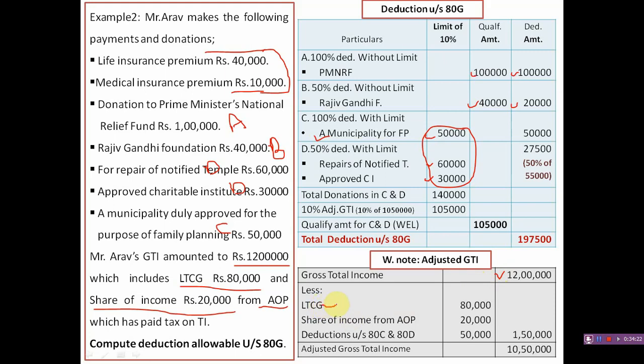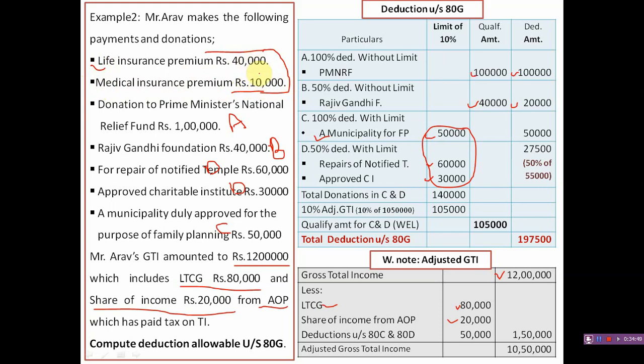So in this problem, there is a long-term capital gain of rupees 80,000, share of income from AOP rupees 20,000, and there are 2 items which are allowable for deduction: under section 80C, life insurance premium 40,000, and under 80D, medical insurance premium, maximum it is 25,000, so here 10,000.